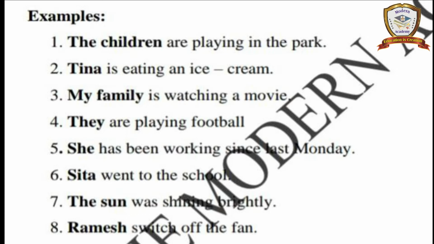See, in these sentences, the subject is followed by a verb. So the verb plus the remaining things. The remaining things are an object or an adverb or a preposition or adjectives.